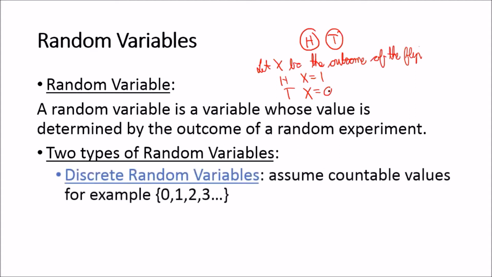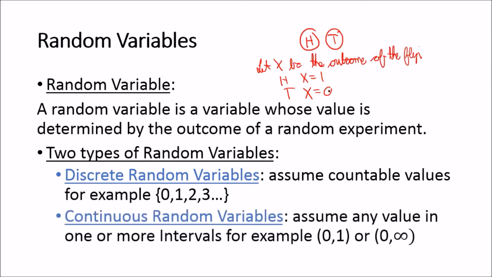So there are two types of random variables that we will be discussing here. Discrete random variables, they assume countable values, for example, 0, 1, 2, 3, all the natural numbers. So a discrete random variable can only take on a countable value. It can go from, say, 1, 2, 3, 4, 5, or 1 to 10, for example. It can't take any decimal or fractional value. It can only take the whole number values of the natural numbers.